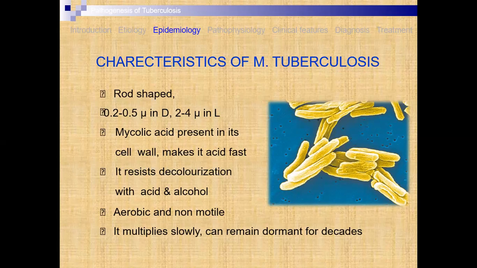These are aerobic and non-motile. They require oxygen for their survival, and they are non-motile. It multiplies slowly and can remain dormant for decades. Means they are present in the patient's body but remain in a dormant condition. They do not develop signs and symptoms, but they progress continuously.